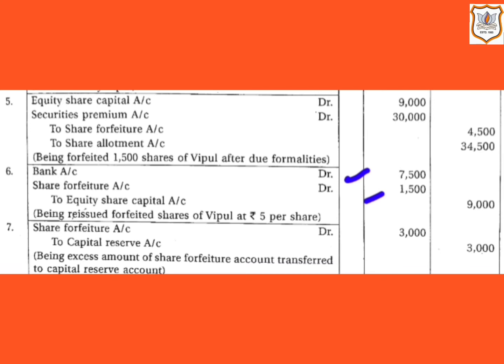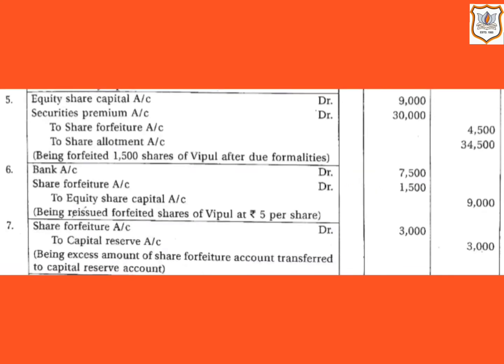So 1500 multiplied by 1, that comes to 1500. So share forfeiture account will be debited by rupees 1500. And equity share capital account will be credited by rupees 9000, that is 1500 shares multiplied by called up value, that is rupees 6. So 1500 multiplied by rupees 6, that comes to 9000.